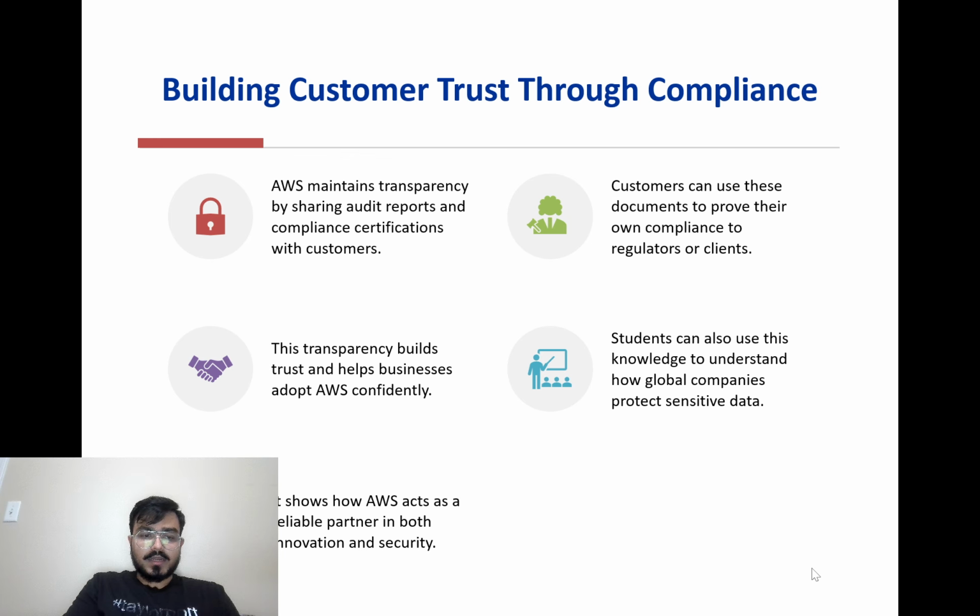This openness helps everyone feel confident about using AWS. Even as students, understanding how AWS earns trust through compliance teaches us how big companies keep customer data secure while following strict laws.